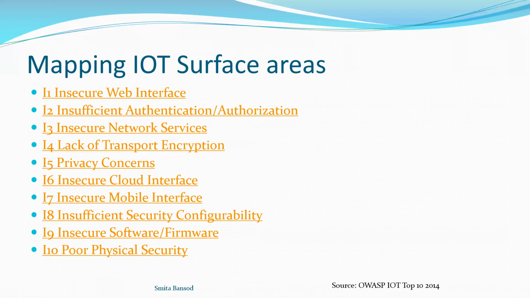Whatever web interface we are using, your IoT device is connected to it. Whatever connection we have established in between should be a secured one. And how we can do that? This is a challenge. Then authentication and authorization. Now the work is going on, so we can't say that it is not developed nowadays, but in the 2014 survey, this was not there.